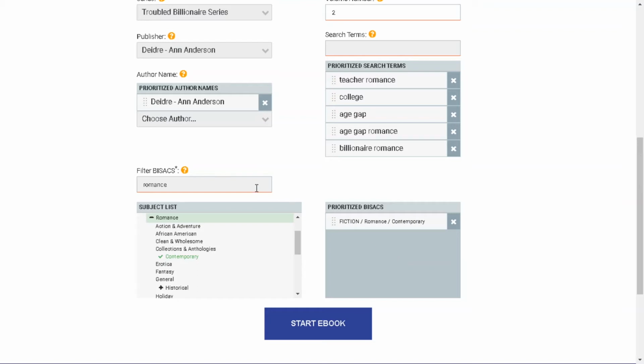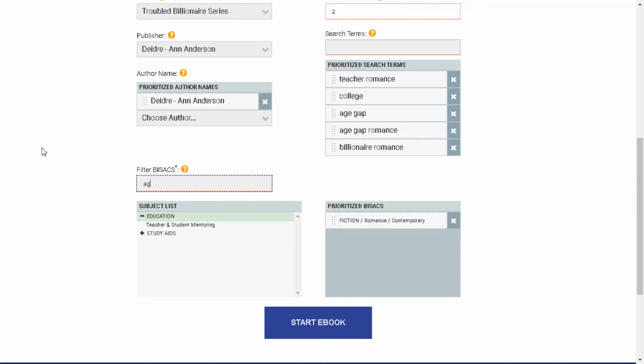All right, now I have romance, but I want to know if there's any way to get it even more geared. So let's play around with some things here and search really quickly. So teacher, then you get education. I don't think this is the way I want to go, because this is going to be a non-fiction category, right? So no. Maybe age gap. Let's see if we have an age gap romance.